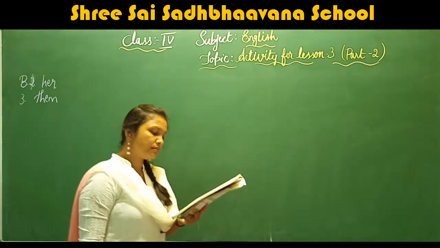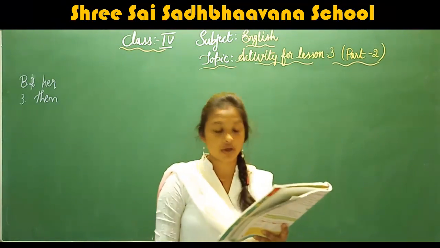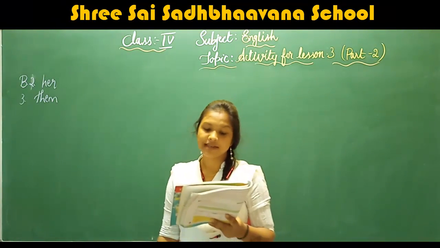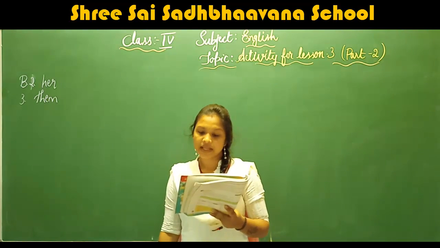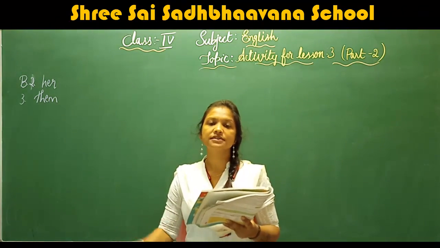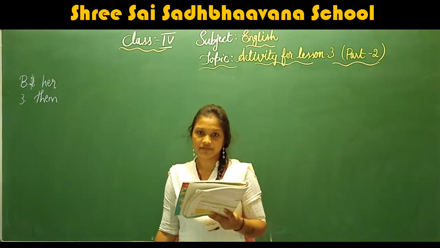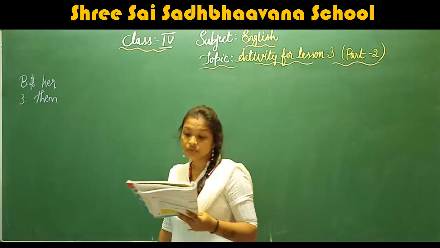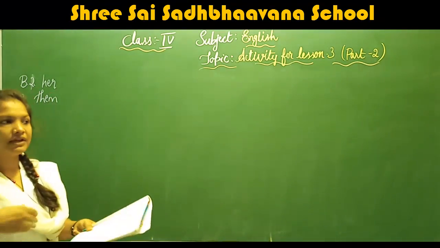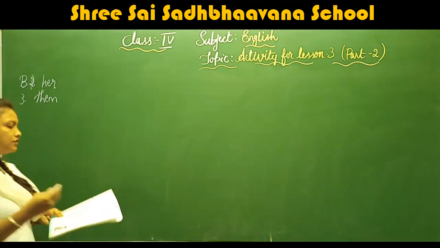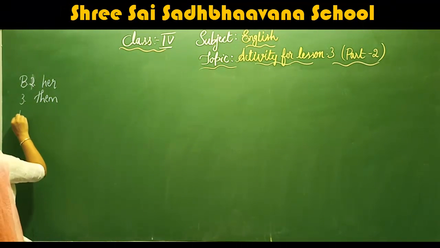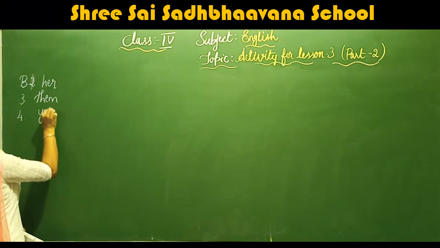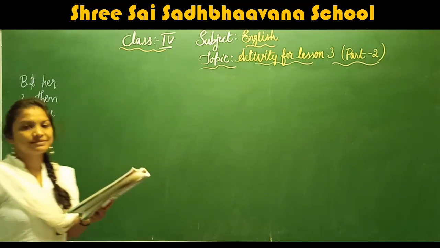Fourth: Where did Dash meet this man? I asked John. Here John is the clue they have given. Now what should the personal pronoun be? We are asking John. So here: where did you meet this man? I asked John.